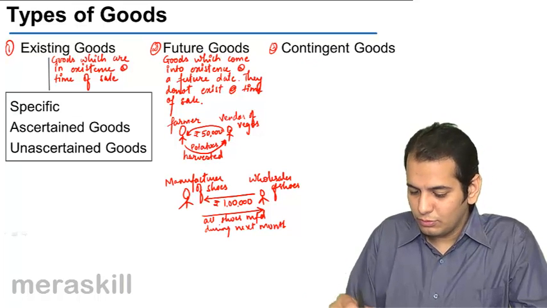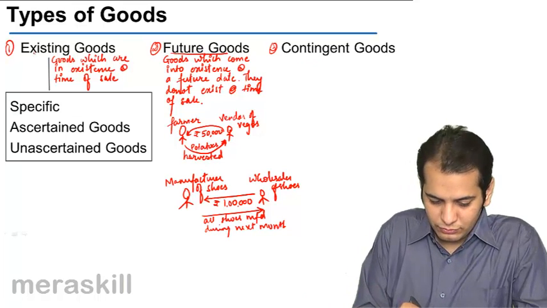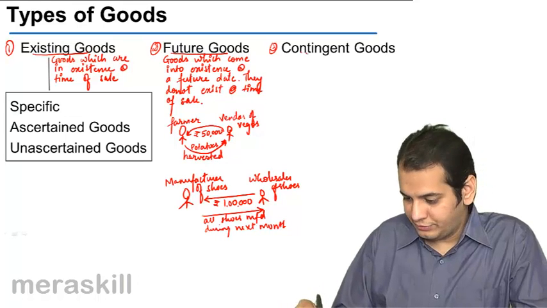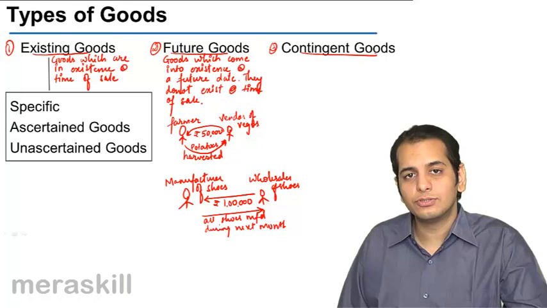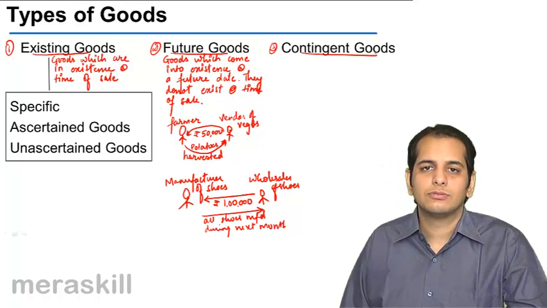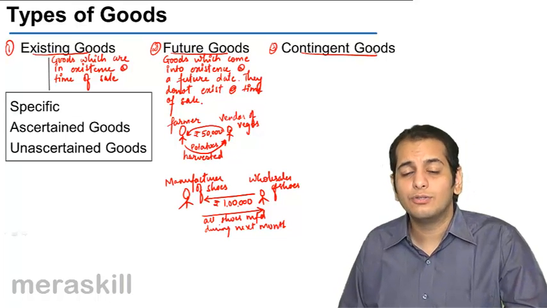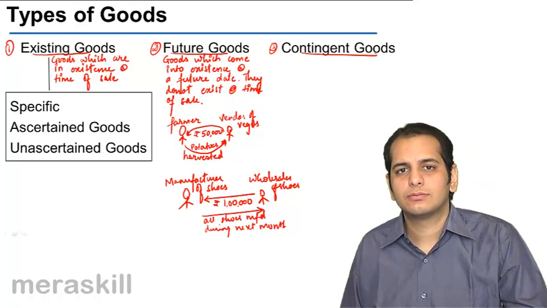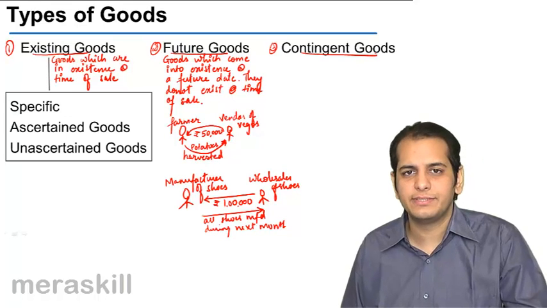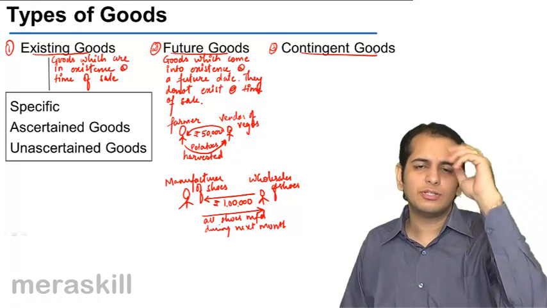Now let's come to contingent goods. What are contingent goods? Contingent goods are those goods whose existence depends upon a contingency, upon a future uncertain event.